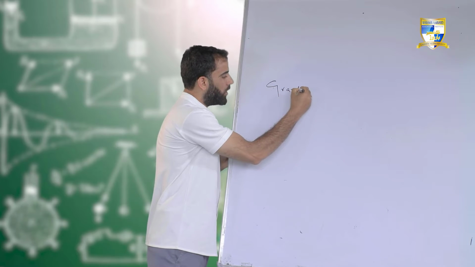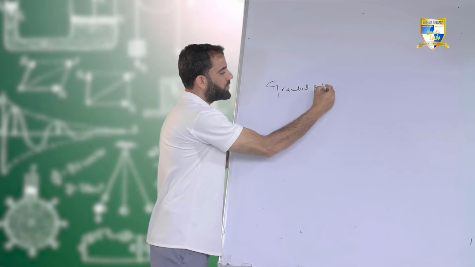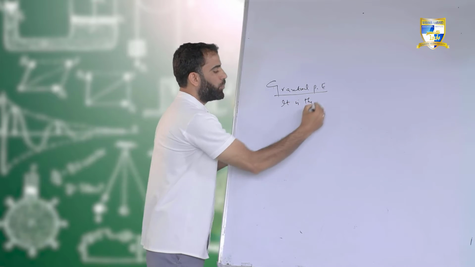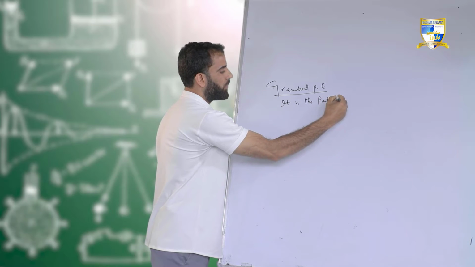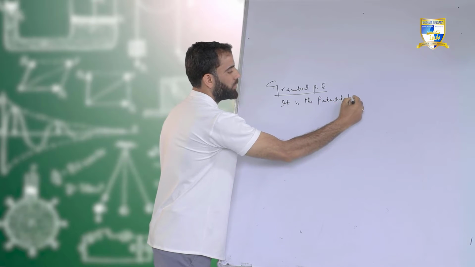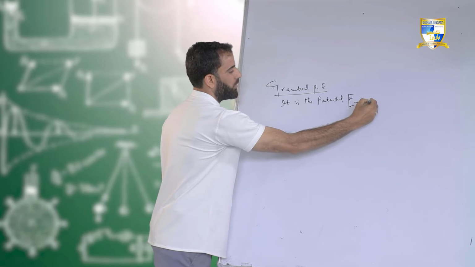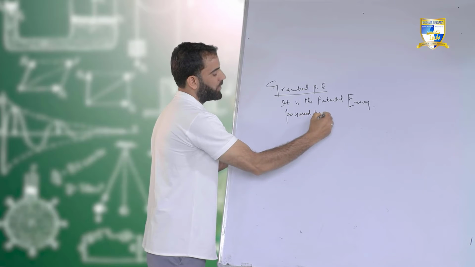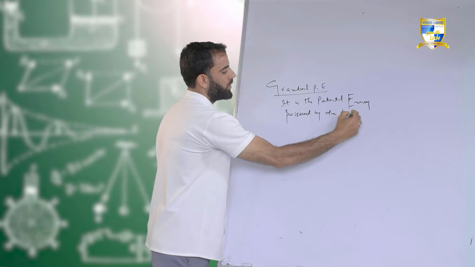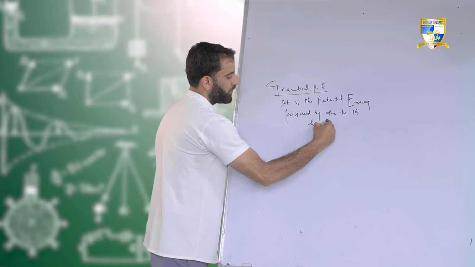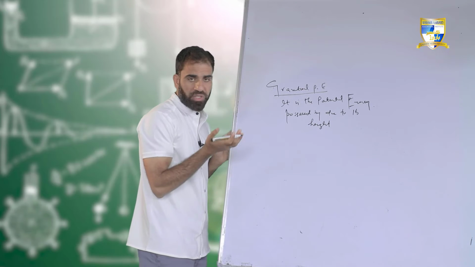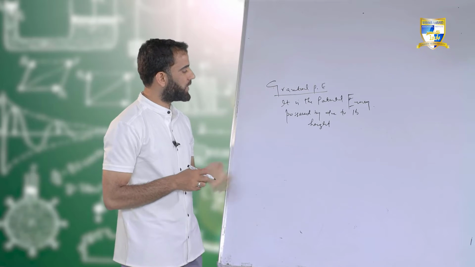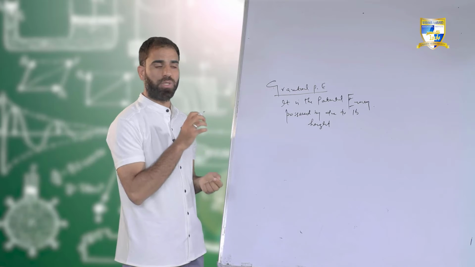Gravitational potential energy. So what is it? It is the potential energy possessed by a body due to its height. When you are giving some height to an object, a sort of energy gets stored in it. That energy is known as gravitational potential energy.